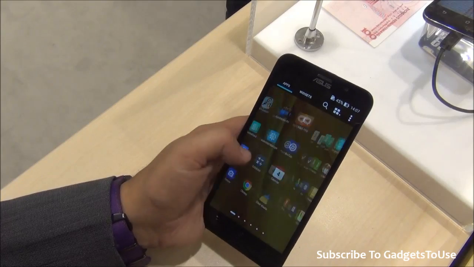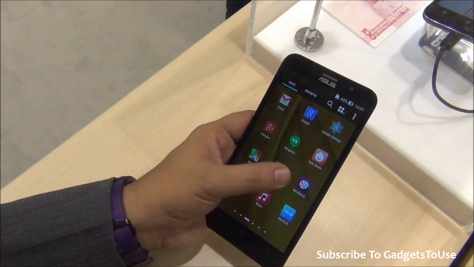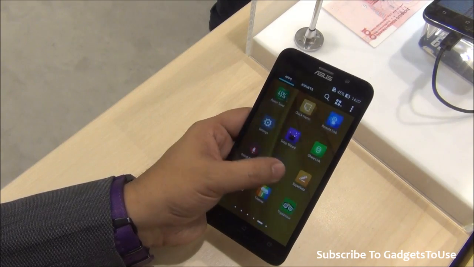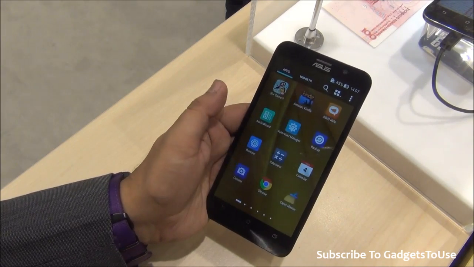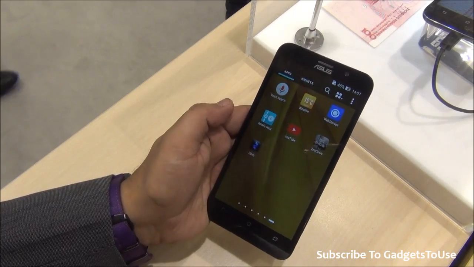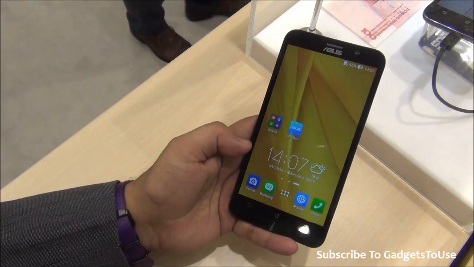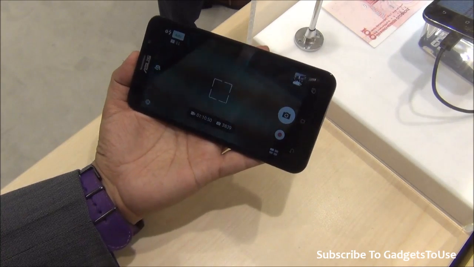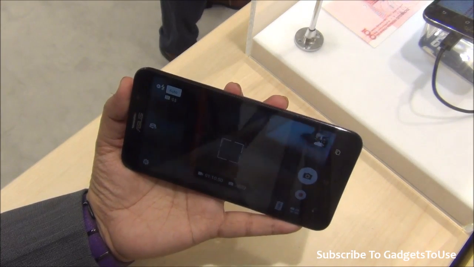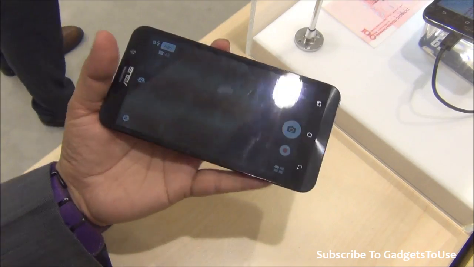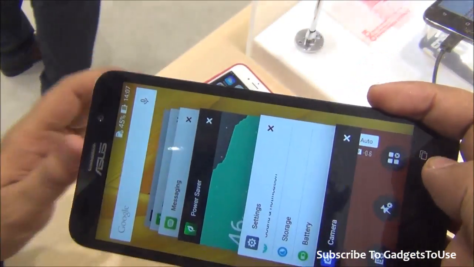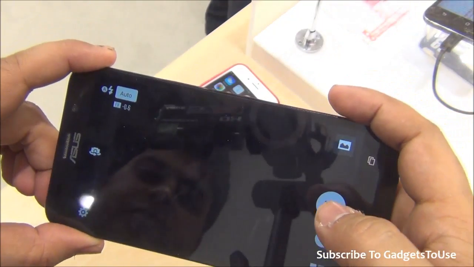Let's take a look over the camera performance now, and for that we will launch the camera from here. First of all, we need to locate it, I guess. Where is the camera? Let me come out. Yeah, here we have the camera. We actually don't need to launch the application drawer for that. We do have it over there. So anyways, this is how the rear camera UI looks like, and once I take a photo of my iPhone 6 over there, we will show you the clarity of it as far as the rear camera goes.